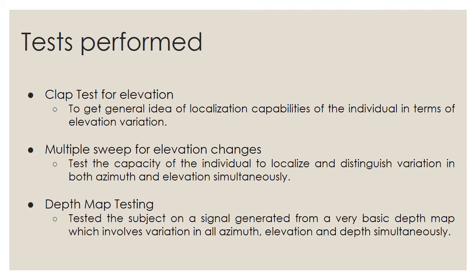Depth map testing. Description of the object in the depth map is as follows. The object has such a shape that the azimuth varies from -29.2 degrees to +29.2 degrees. Elevation varies from -20.1 degrees to 20.0 degrees, with depth increasing suddenly at azimuth of -15 degrees. The depth then gradually falls till azimuth of 15 degrees to a value less than the original. It then increases to the original value. This was intended to check if every possible variation is still identifiable by the subject and that chaos is not felt.